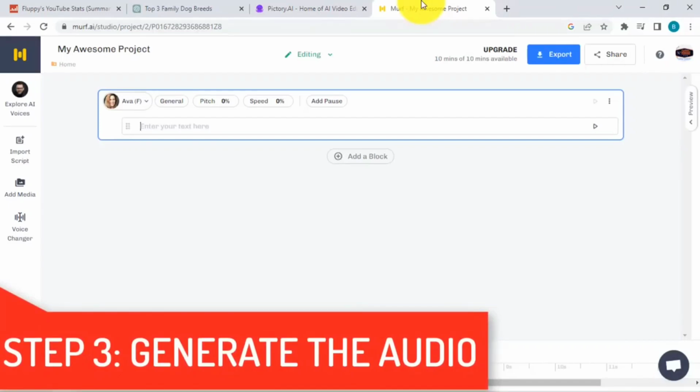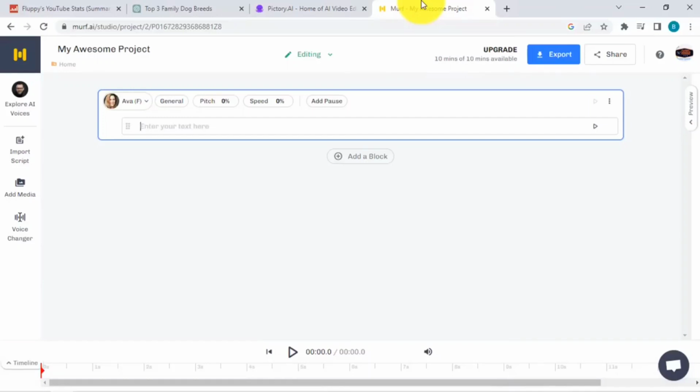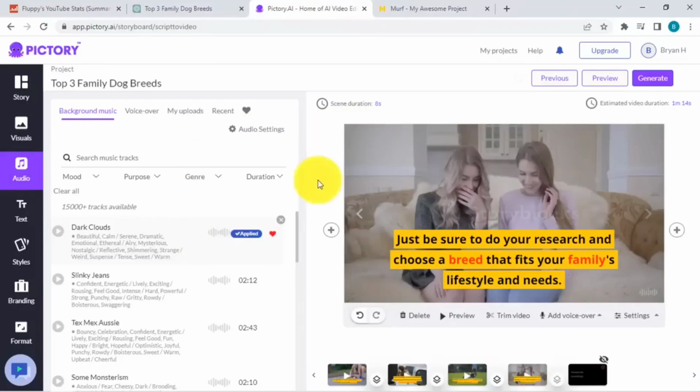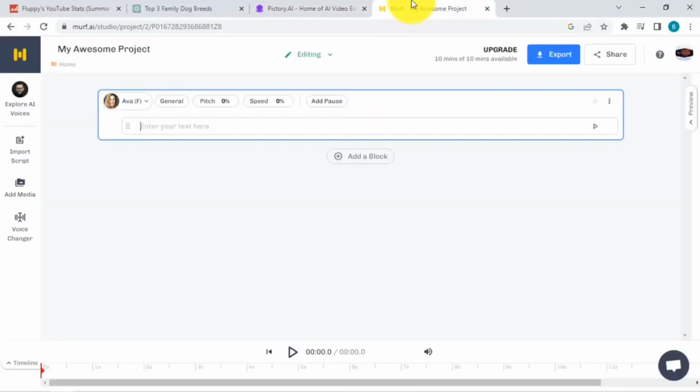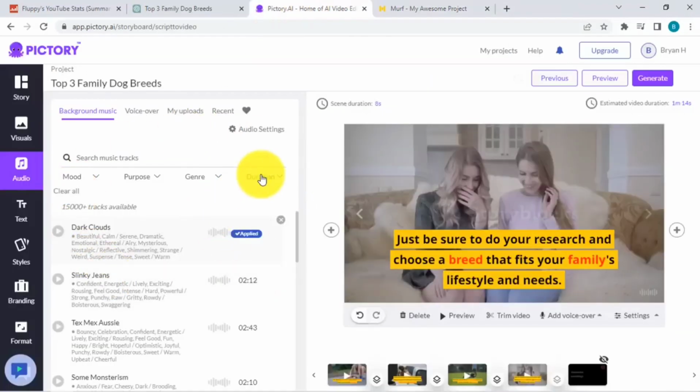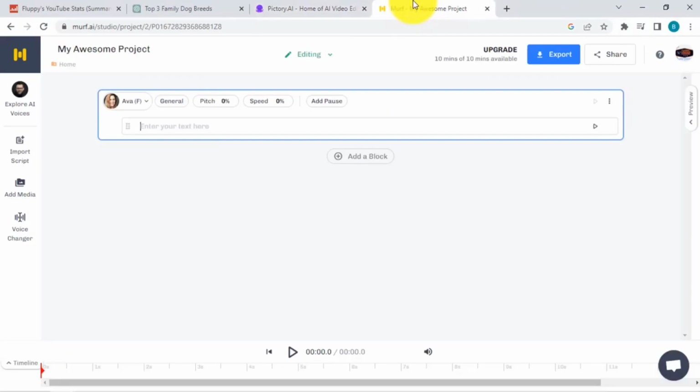Either use a text to speech tool like this one, Murph AI over here. It's also free to get started. Or you can simply record your own voice over the video. So pretty much two routes that you could do. If you want to take the easier route, then it's simply easier to use an AI tool to generate the audio for you. Then what we're going to do is simply include this inside the video and you should be done.